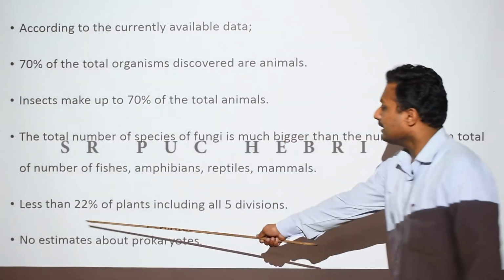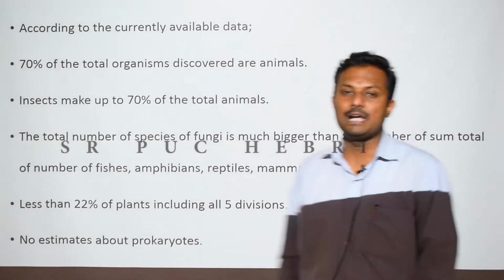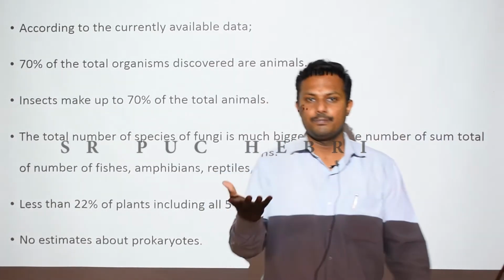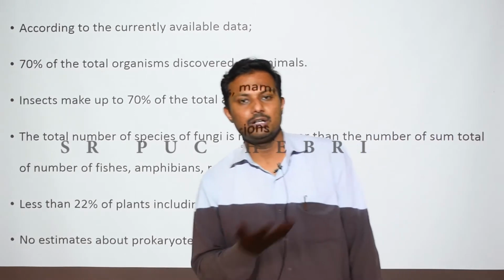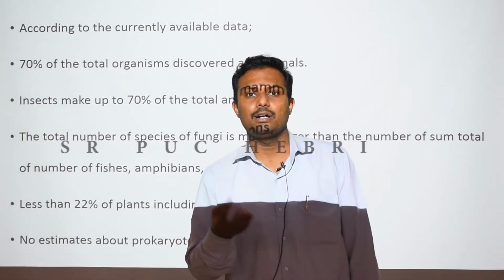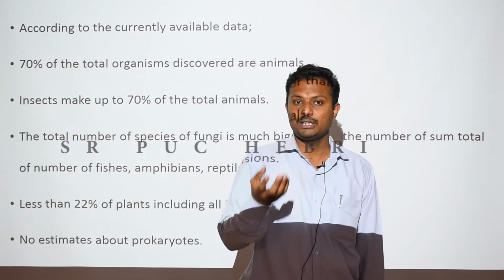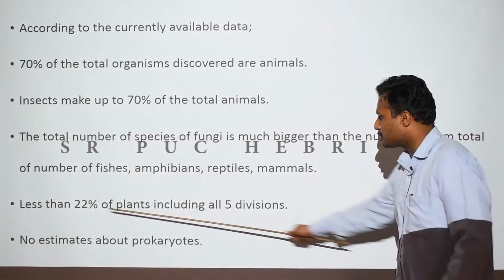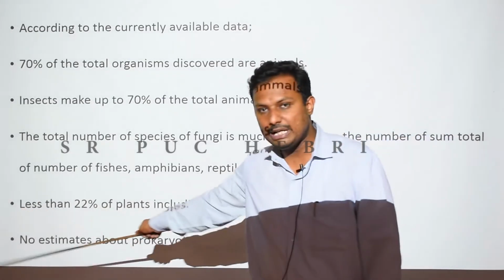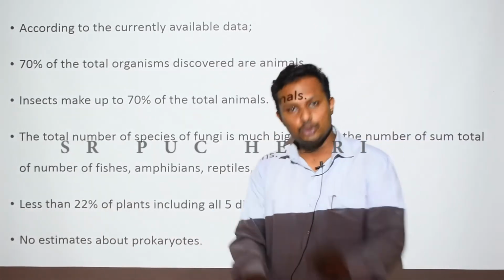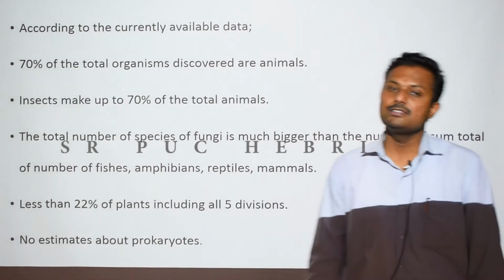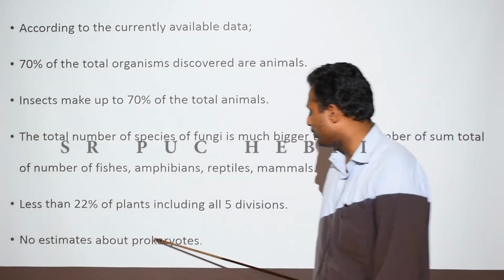Then less than 22% of plants are there, including all the 5 divisions. Which are the 5 divisions? In the kingdom Plantae we come across algae, bryophyta, pteridophyta, gymnosperms and angiosperms. Including all the divisions, the plants account for only 22% of the total species composition of the world, and there is always less estimation about prokaryotes.